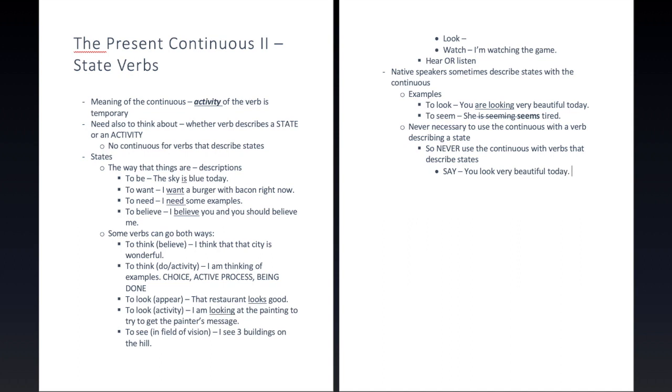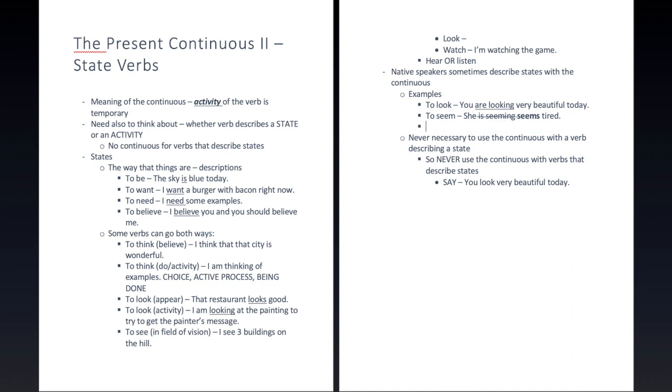Now, for some reason, it is possible to do both, but the best strategy and the best solution for you is to just use the simple whenever it is a state you're describing. And why? Because it's going to be very difficult to see the difference. Now we said this, let's write it too.